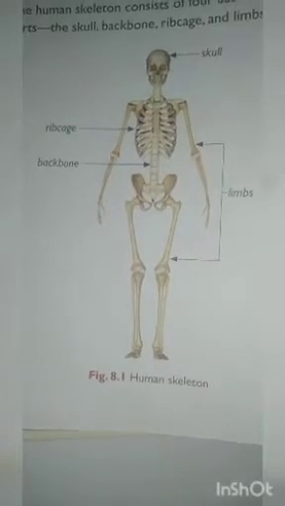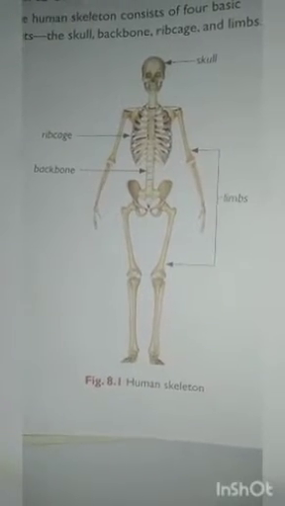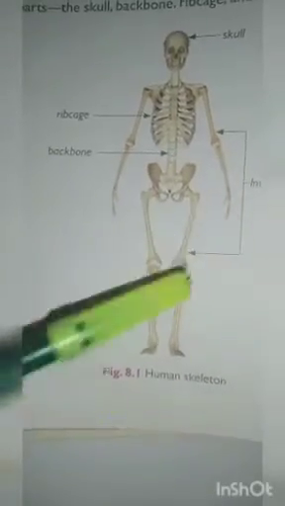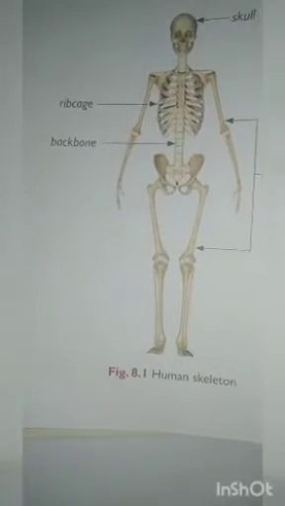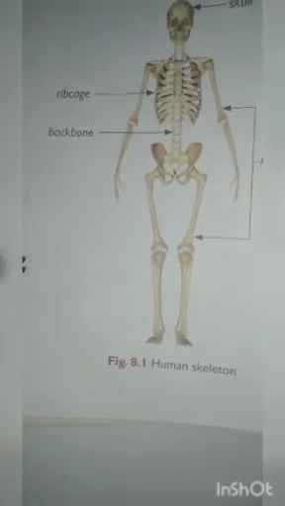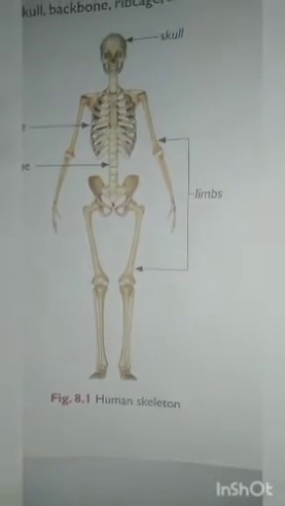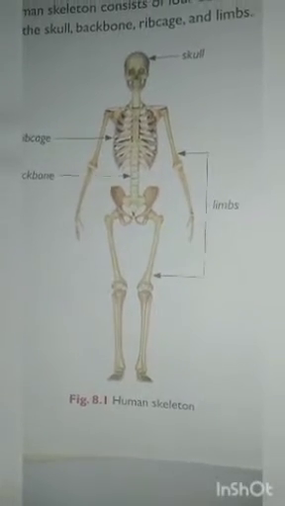Bones are hard, while cartilage is elastic and soft. Look here, this is bone. These are the bones. In between these two bones, you can see some small white colored portion here, right? Here the cartilage will be there. In between two bones, this cartilage will be there.